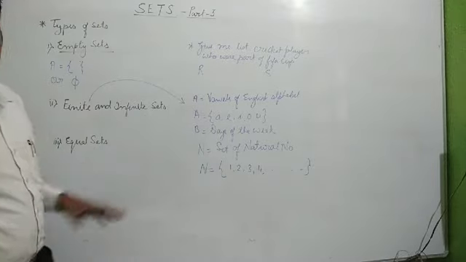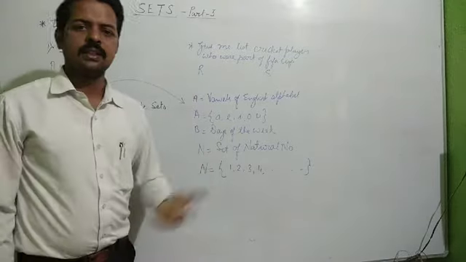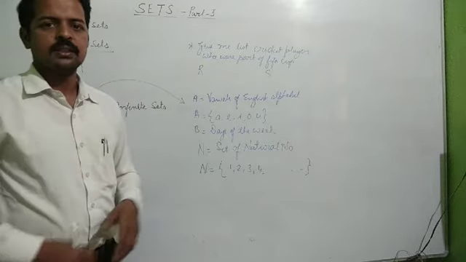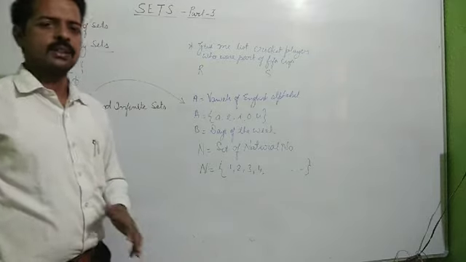There are n number of sets which we can say are infinite. For example, set of integers, set of real numbers, set of rational numbers, set of whole numbers, all are infinite sets.